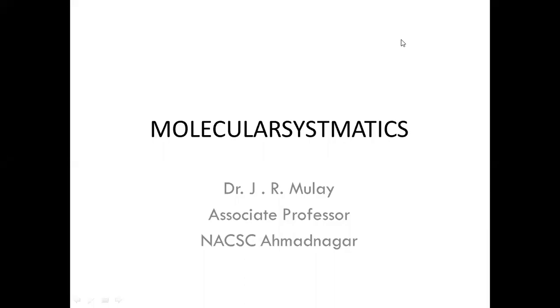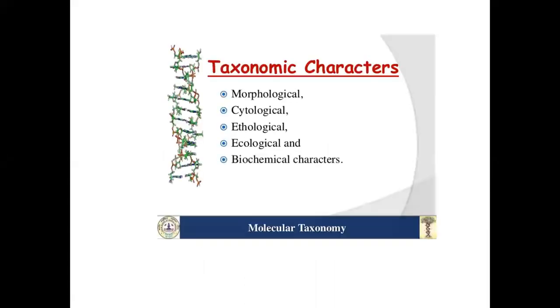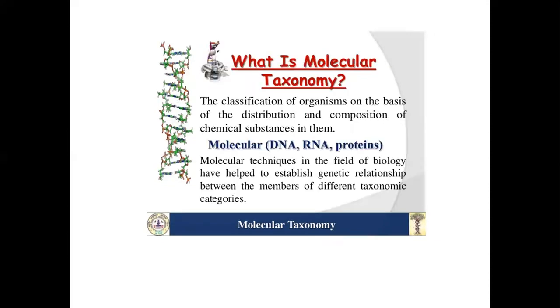Molecular systematics, taxonomic characters: morphological, cytological, ethological, ecological, and biochemical characters. What is molecular taxonomy? The classification of organisms on the basis of the distribution and composition of chemical substances in them. Molecular: DNA, RNA, and proteins.